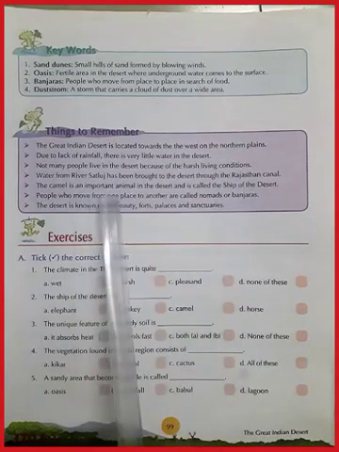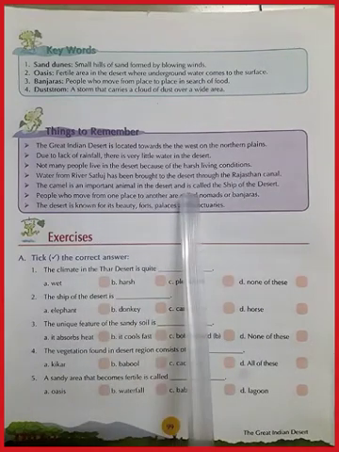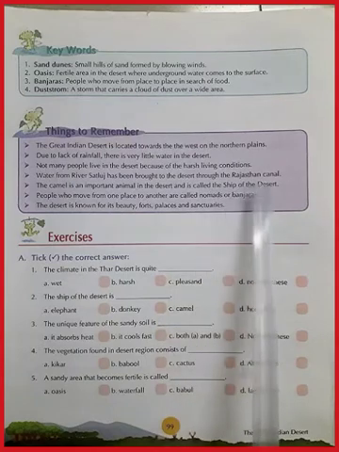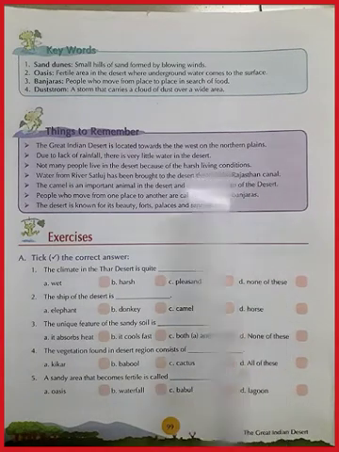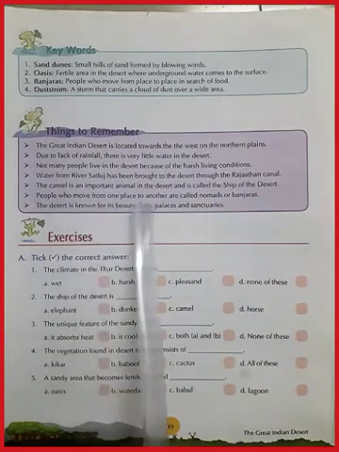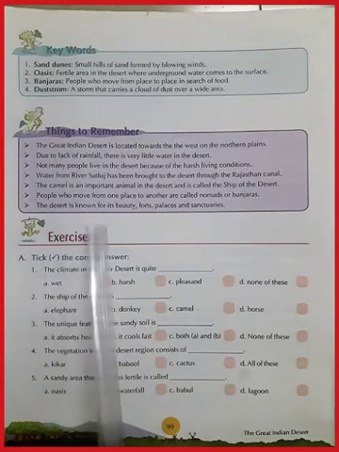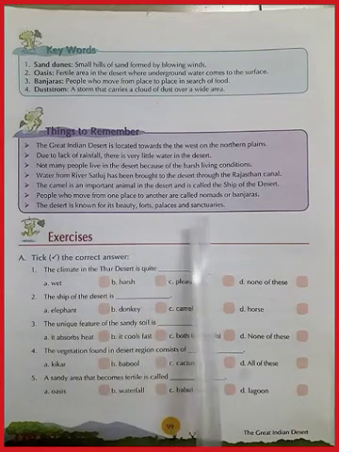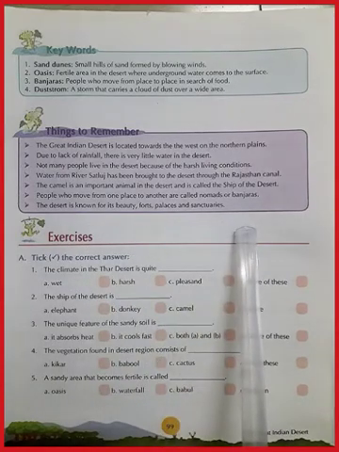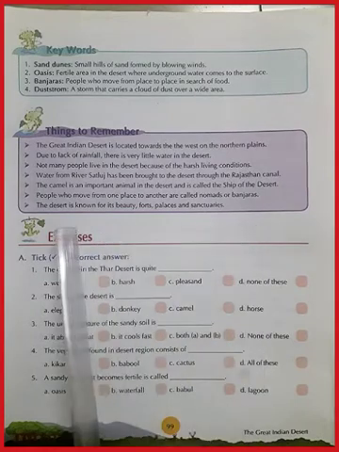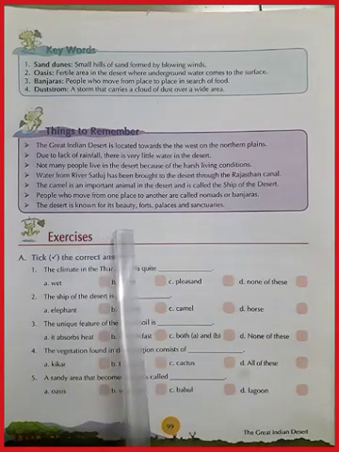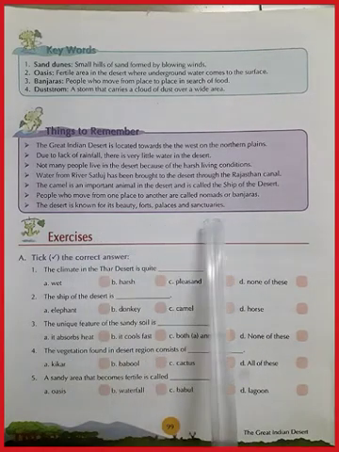Water from river Satluj has been brought to the desert through the Rajasthan Canal. The camel is an important animal in the desert and called the ship of desert. People who move from one place to another are called nomads or Banjaras. The desert is known for its beauty, forts, palaces, and sanctuaries.